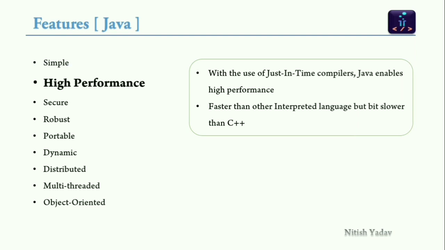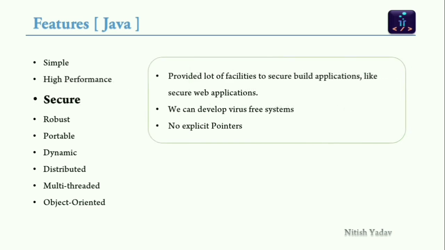Second is high performance. With the use of the JIT compiler, that is the just-in-time compiler, Java enables high performance. It is faster than other interpreted languages but a bit slower than C++. Next, secure. It provides lots of facilities to build secure applications, like secure web applications. There is no explicit pointer, and we can develop a virus-free system in Java, so it makes for more security.